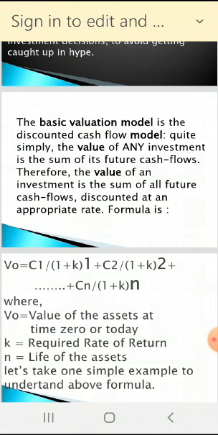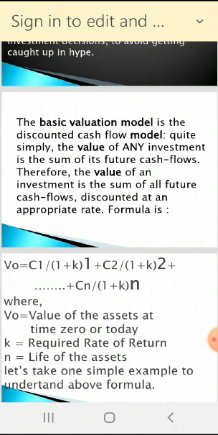Suppose the required rate of return is 10%. Then 1.10, so C1 divided by 1.10 raised to 1. In the same way, for the second year, C2 divided by (1 plus K), that is 1.10 raised to 2.